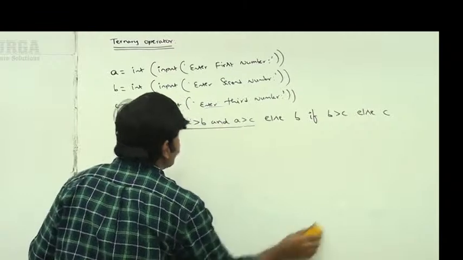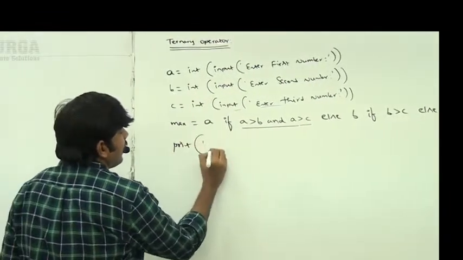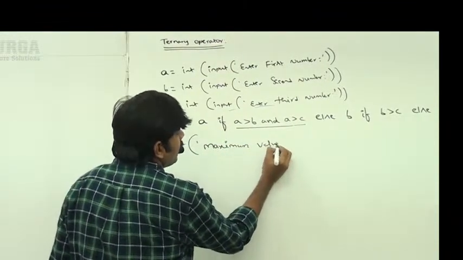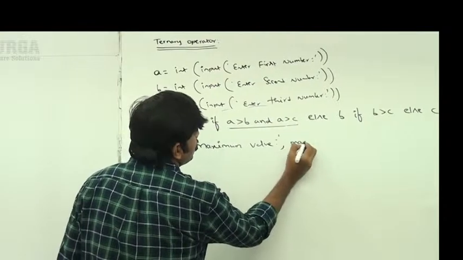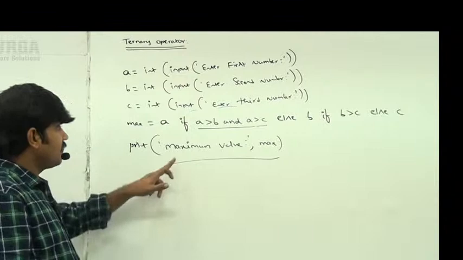This is the thing you people should be aware of. Now print the maximum value. Maximum value is max. Max itself is the answer.